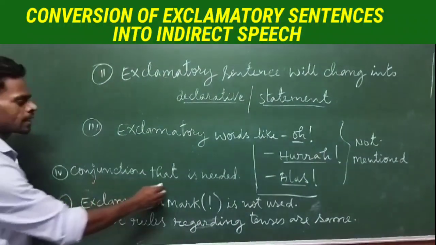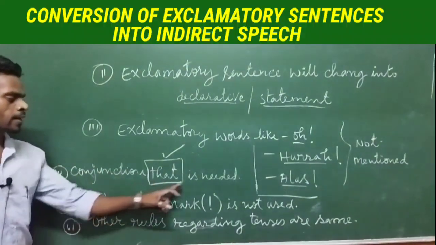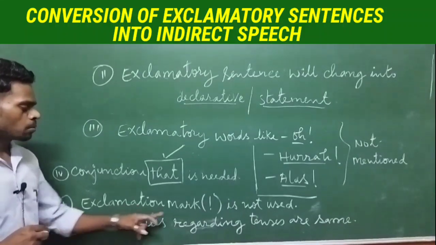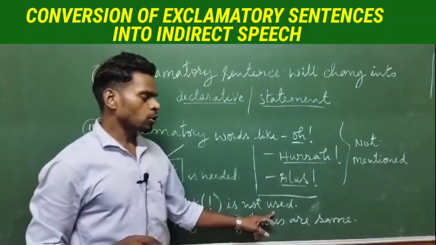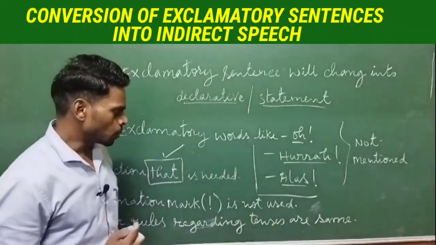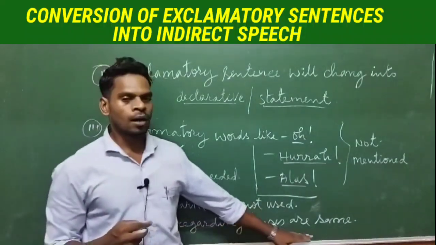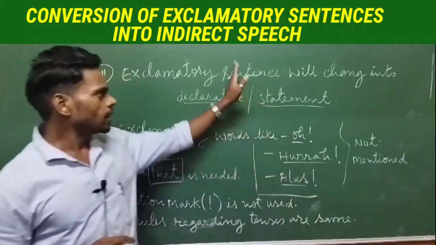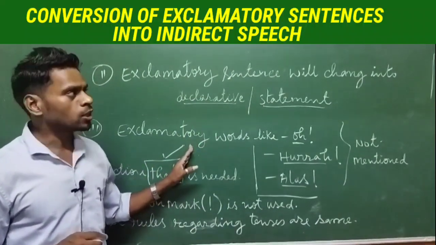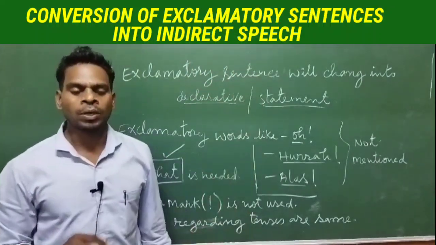Then the conjunction that is needed. Next, the exclamation mark is not used when we change from direct to indirect speech. And last, the other rules regarding tenses are the same. So these are the rules you need to keep in mind when you change exclamatory sentences into indirect speech.